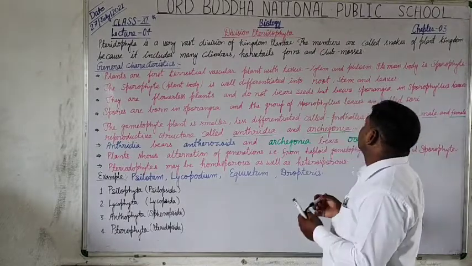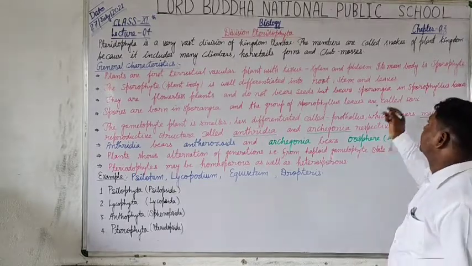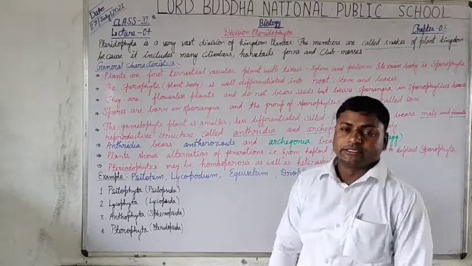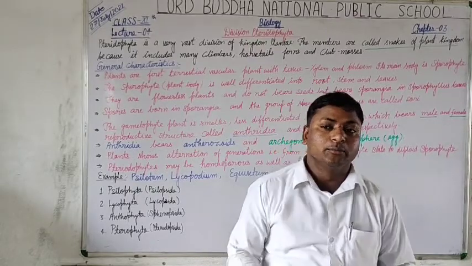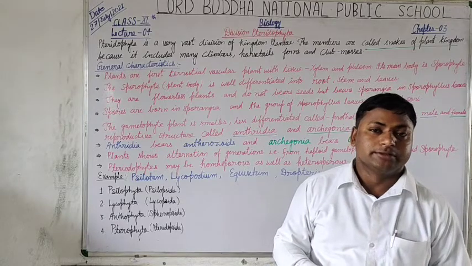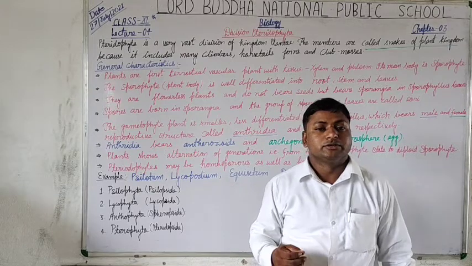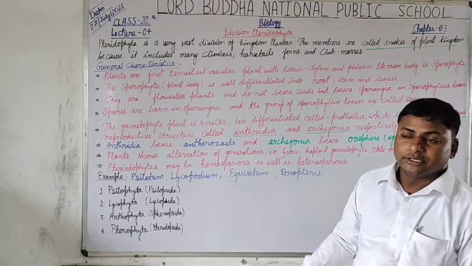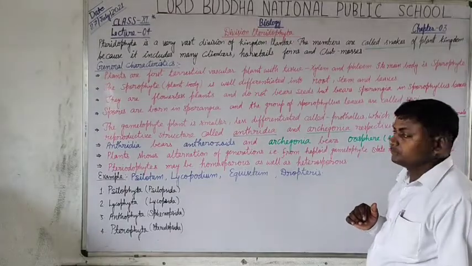The members are commonly called snakes of the plant kingdom. Why are they called snakes of the plant kingdom? Because most of the members are climbers. They just crawl on the fences and the surface of the soil. That's why they are called snakes of the plant kingdom.